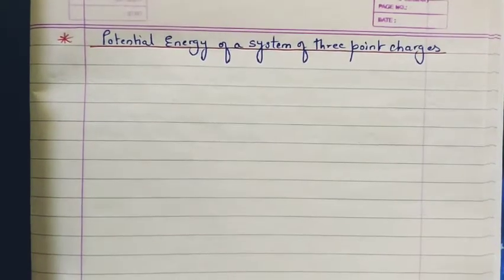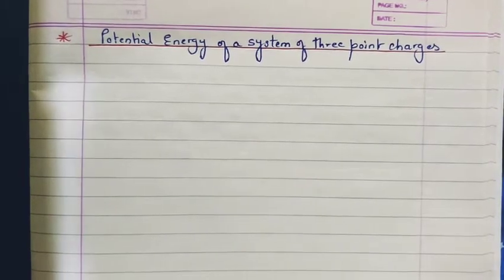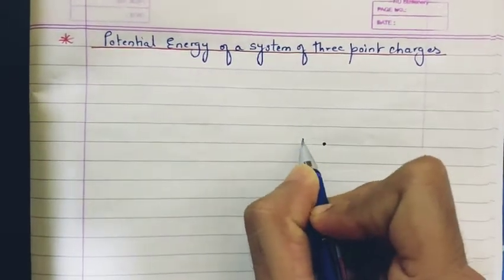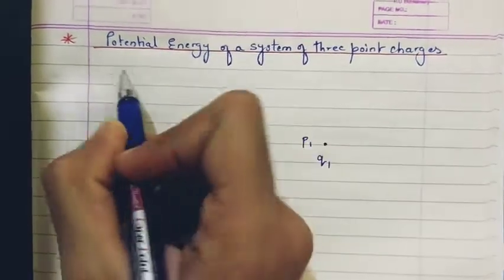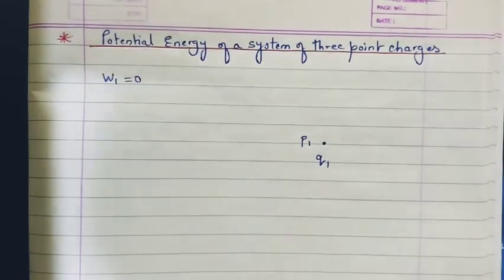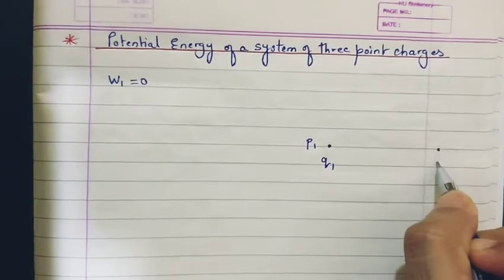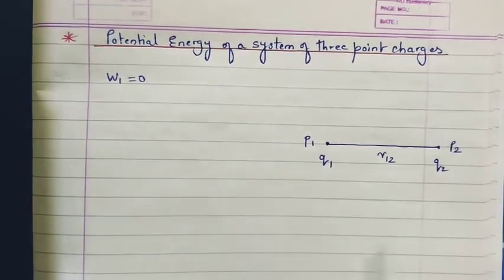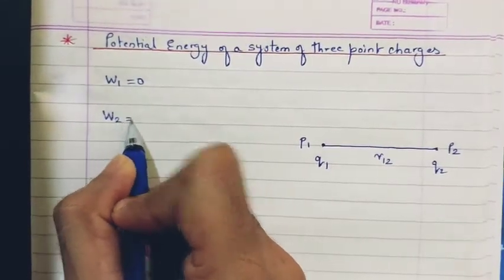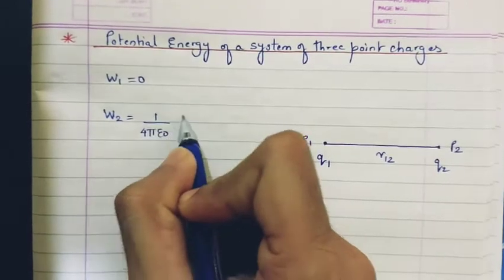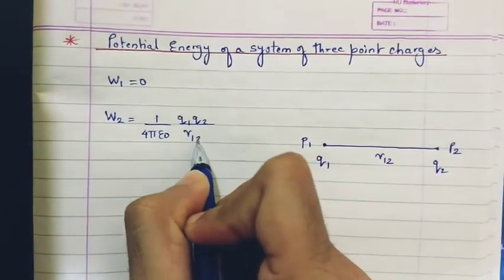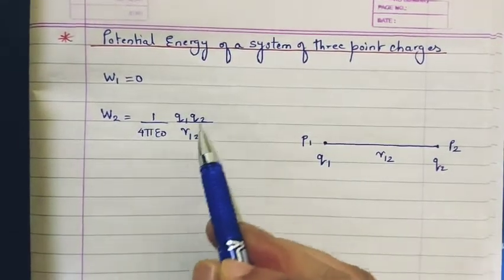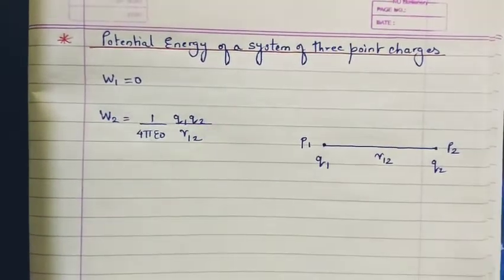Now let us look at the potential energy of a system involving 3 point charges. 2 point charges we already saw. The work done in getting the first point charge q1, let's say at point P1, was 0. So W1 was equal to 0 from the previous derivation, right? Then I got another charge q2 at point P2, which was at a distance of r12. The work done in getting this second charge I got as 1 upon 4 pi epsilon naught q1 q2 upon r12. So the total work done in getting these 2 charges was 1 upon 4 pi epsilon naught q1 q2 upon r12 plus 0. That came out to be the same thing.